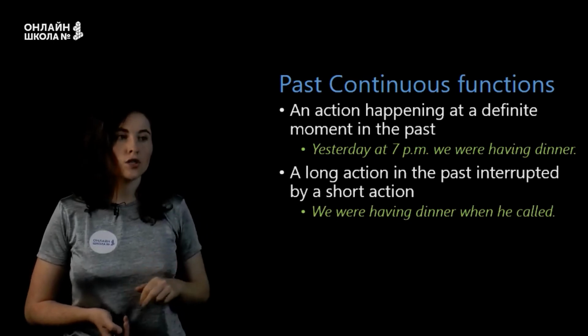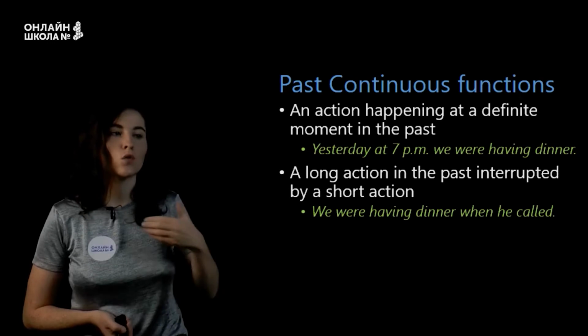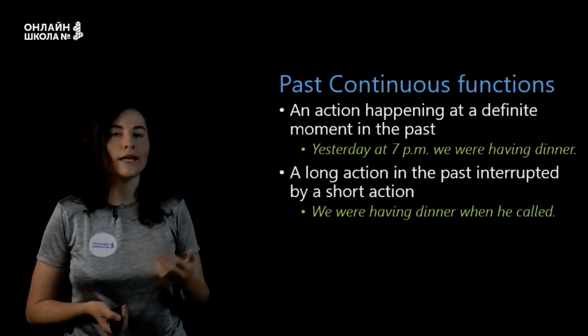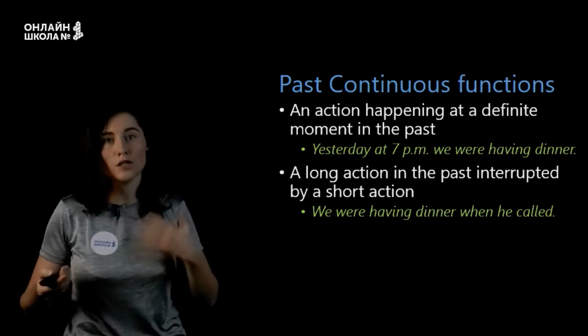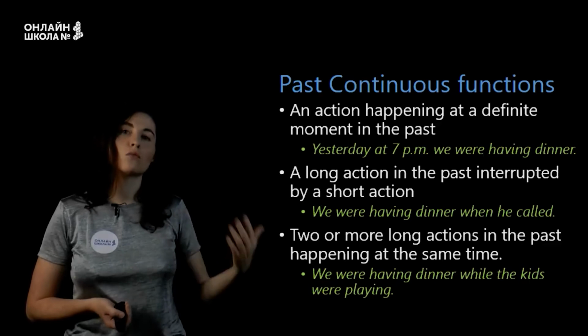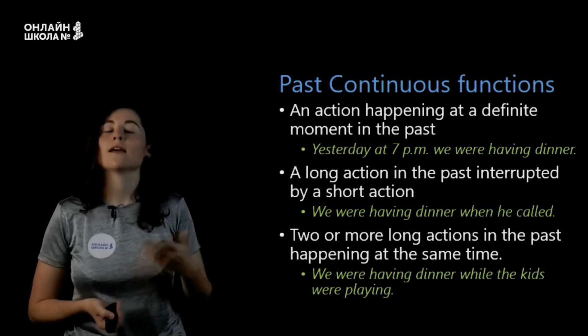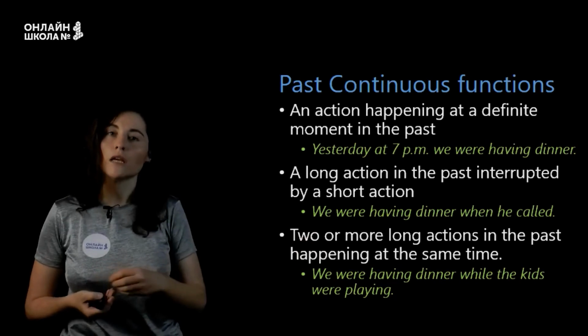A long action in the past which was interrupted by a short action. So we were having dinner when he called. So we were having dinner, it's a long action. He called, it's a short action. Then two or more long actions in the past happening at the same time. So we were having dinner and the kids were playing.